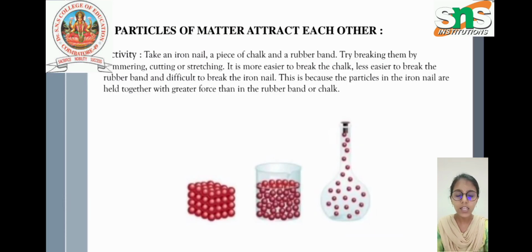Take an iron nail, chalk, and a rubber band. Here we try to break them with a hammer. Chalk we can break easily, it is a little bit hard to break the rubber band, and it is very difficult to break the iron nail. This is because the particles in the iron nail are held together with a greater force. These are the natures of matter.